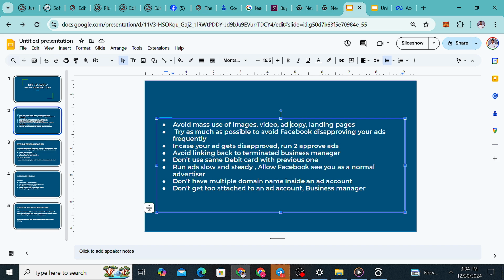Number two, try as much as possible to avoid Facebook disapproving your ad frequently. You can't avoid Facebook disapproving your ad.